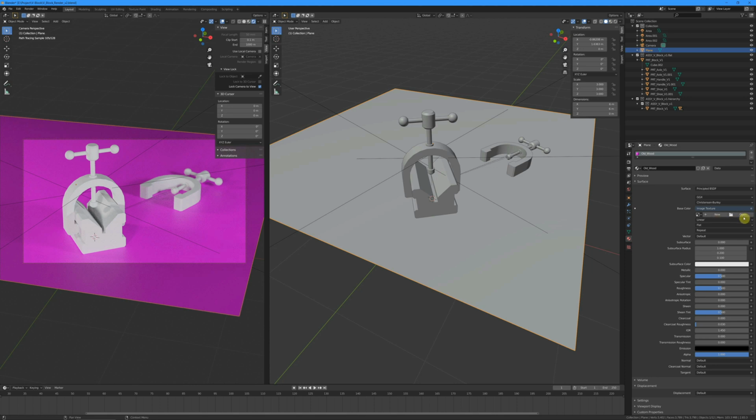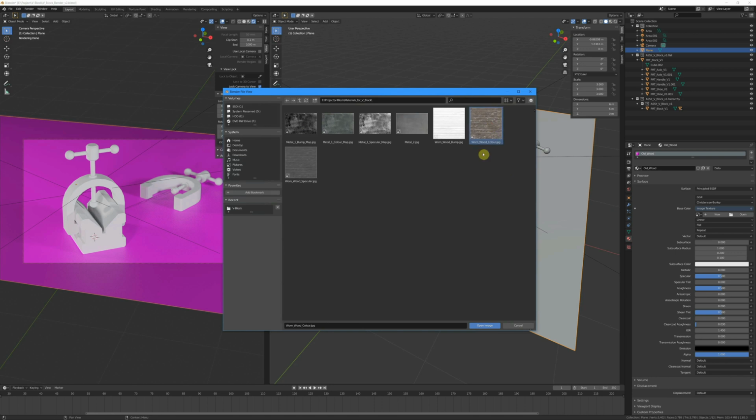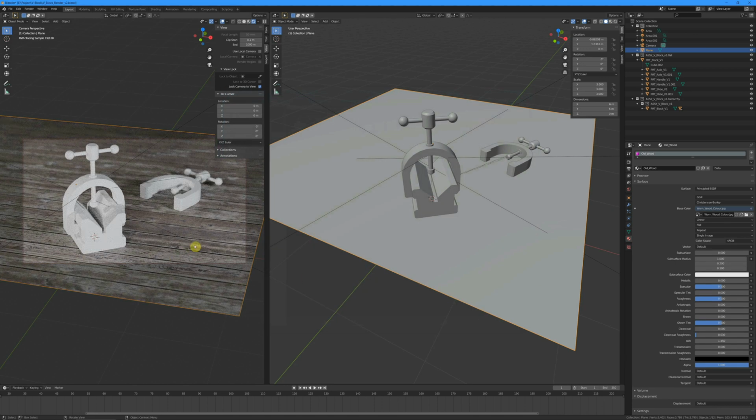So we say open on this panel, and we're going to open up our materials. So I click on materials for VBlock here, where I've got my materials prepared. And I'm looking for worn wood color. You'll notice there's other materials, worn wood bump and worn wood specular. We don't need them right now. We just want the worn wood color map. And I say open image, and there suddenly it's applied it to our scene over here.